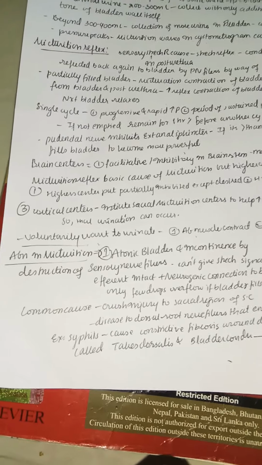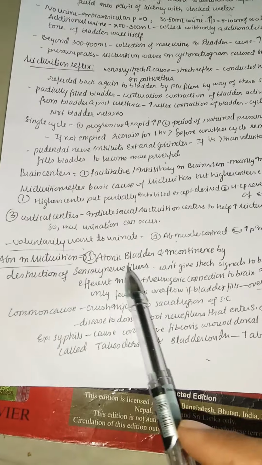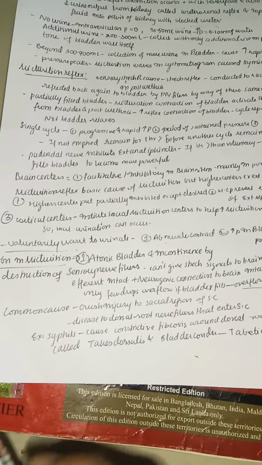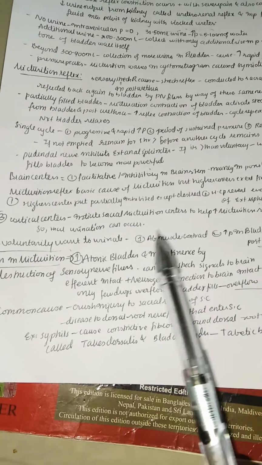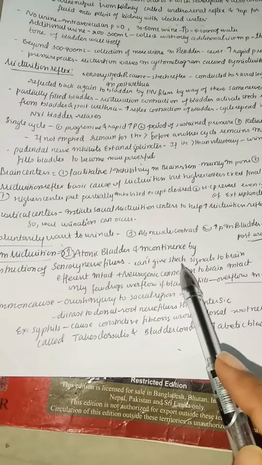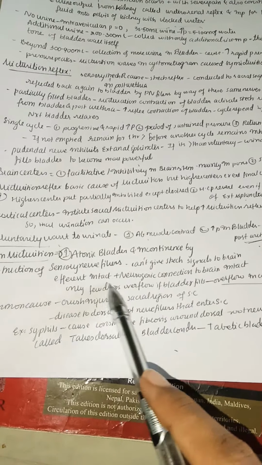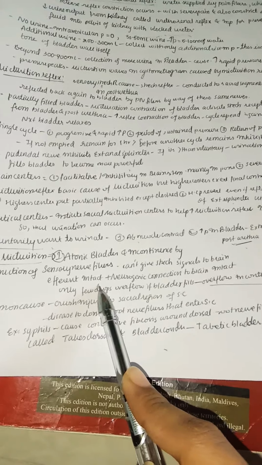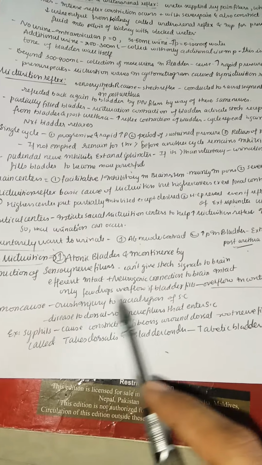So abnormalities in micturition. First one is atonic bladder and incontinence by destruction of sensory nerve fibers. Now you can understand, if the sensory nerve fibers are destroyed, especially those in the stretch receptors, which are in the posterior urethra, right? They can't give the stretch signals to the brain. The efferent fibers are still intact, and the neurogenic connection to the brain is also intact. Only a few drops overflow if the bladder fills. This is called overflow incontinence.